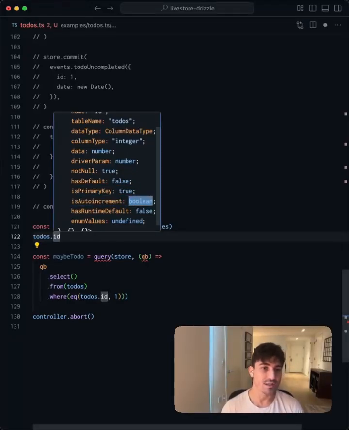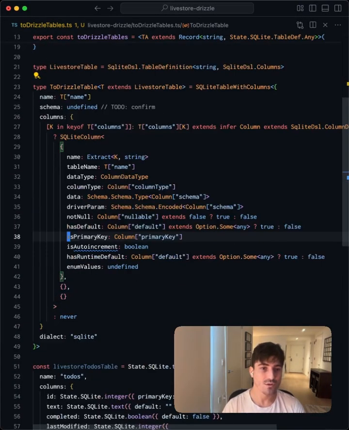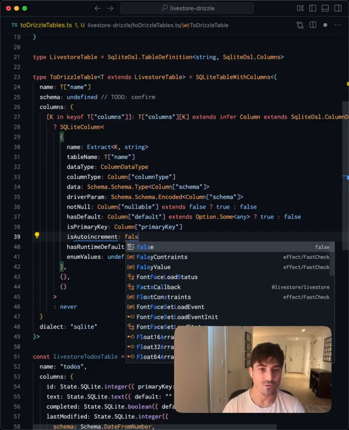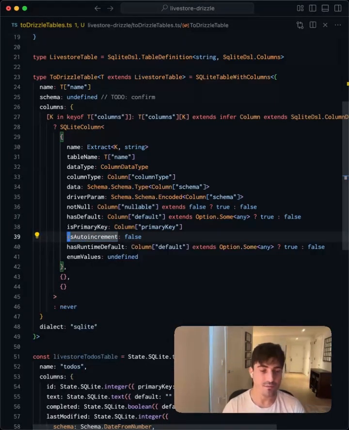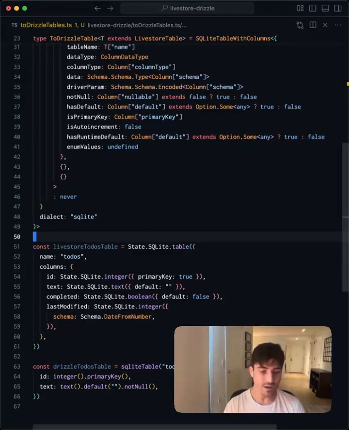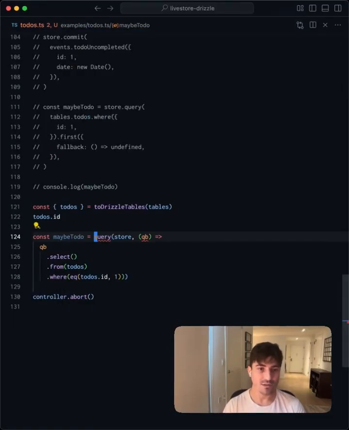Why don't we actually just disable that since LiveStore tables don't yet have auto increment? We'll go back to Drizzle tables, scroll down and set this to false. Also, let's get rid of this spell error. We can go down here and comment out some of these mock tables that helped us figure out the types that we were working with. And let's go back to dedupe.